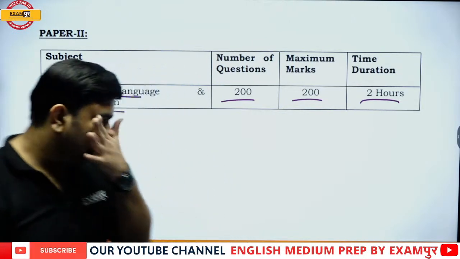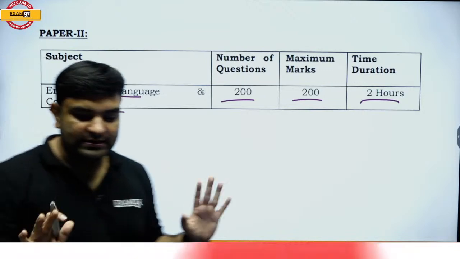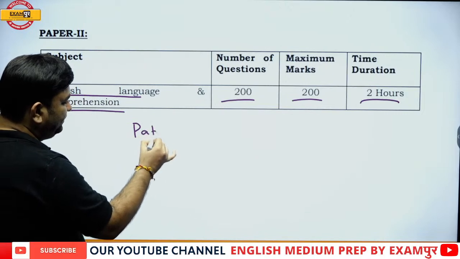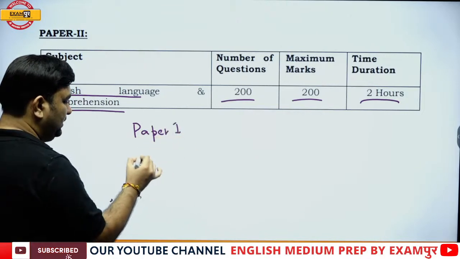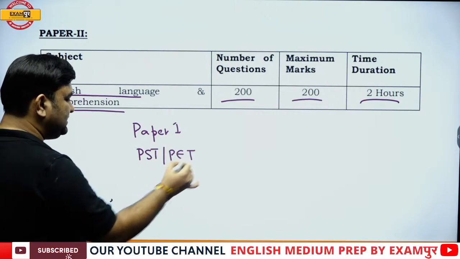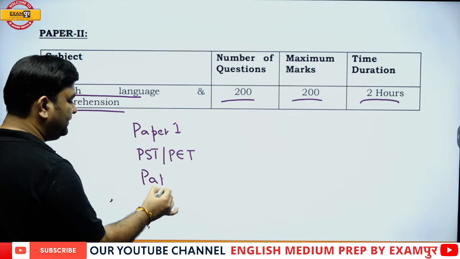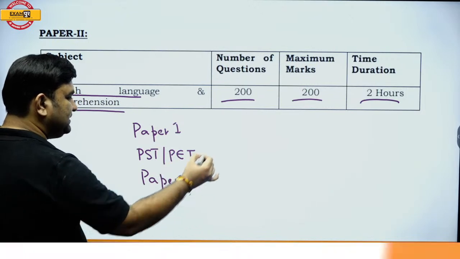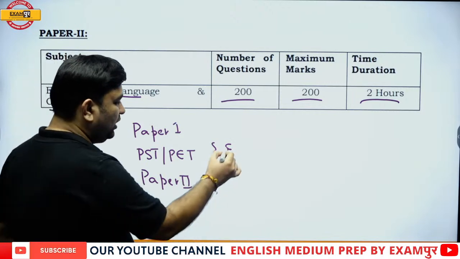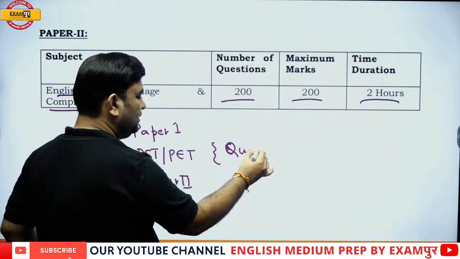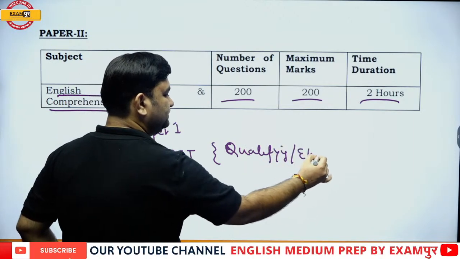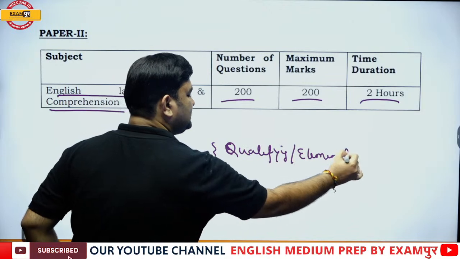Okay. So what is clear till now? That, sir, first paper 1 will happen. Then PST, PET will happen. Physical endurance, physical standard test, and then paper 2 will happen. This is a qualifying or elimination stage. No marks are added for it.